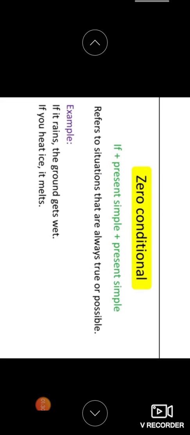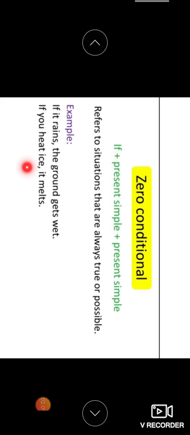Now, what is zero conditional? If plus simple present tense. Like for example, I read, you read, I drink water, you drink water. Okay, this is called the simple present tense, present simple. It refers to situations that are always true or possible. If it rains, the ground gets wet. You can see that the conditional if is used. If it rains, here rains is in simple present tense. Can you see there? The ground gets wet, right? Gets is also a present tense.